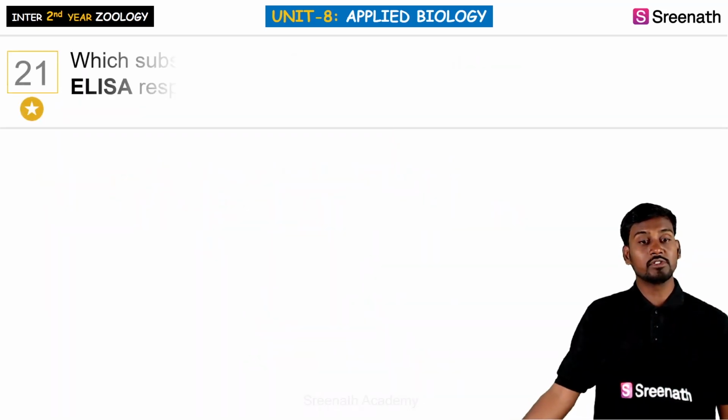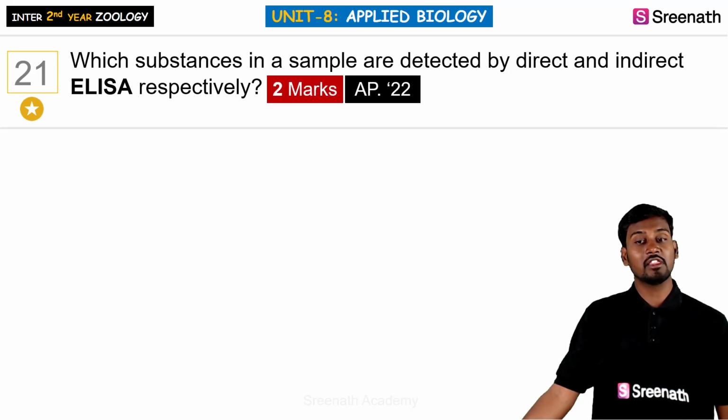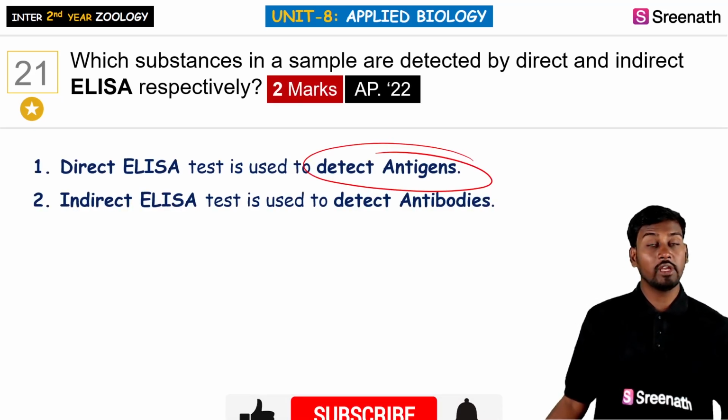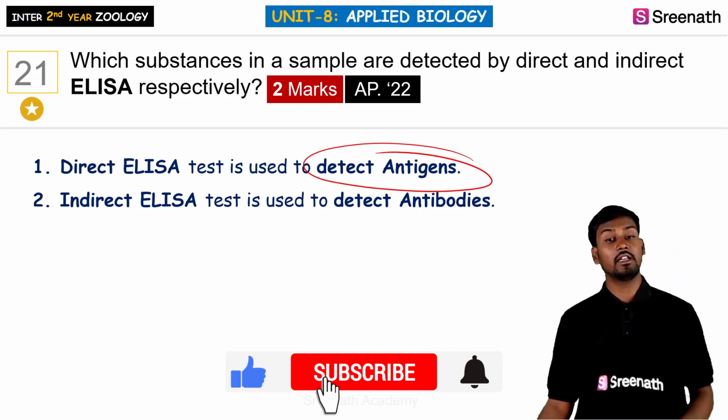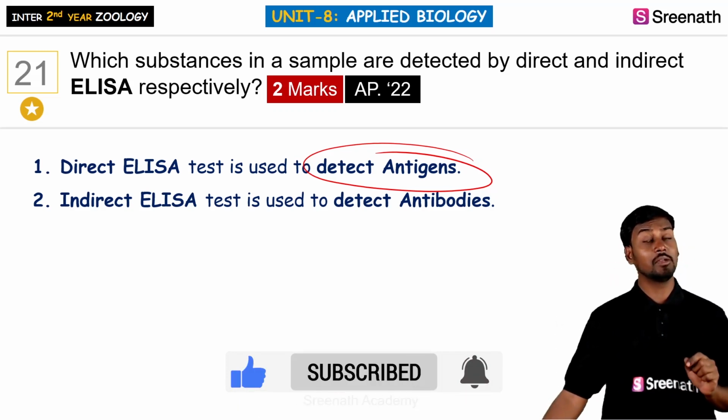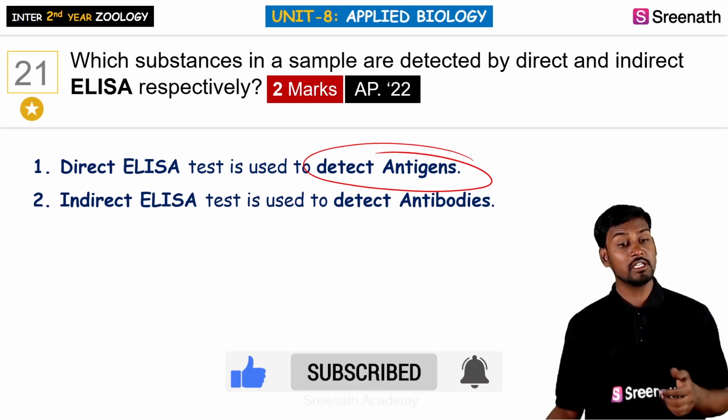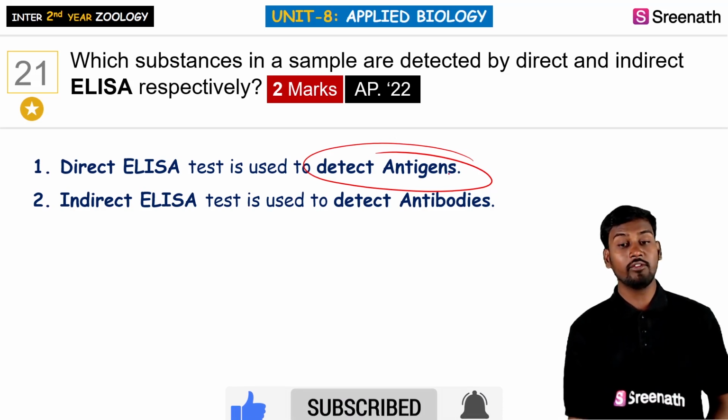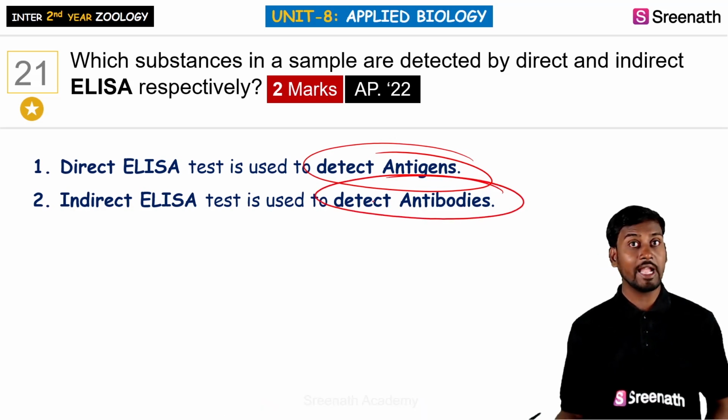So the 21st one is which substances in the sample are detected by the direct and indirect ELISA respectively. So in ELISA, the direct ELISA test we use to detect the antigen, whereas the indirect ELISA we generally use to detect the antibodies.